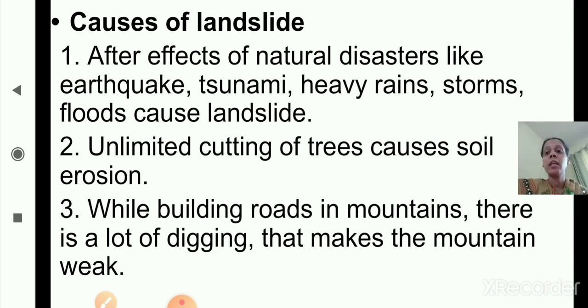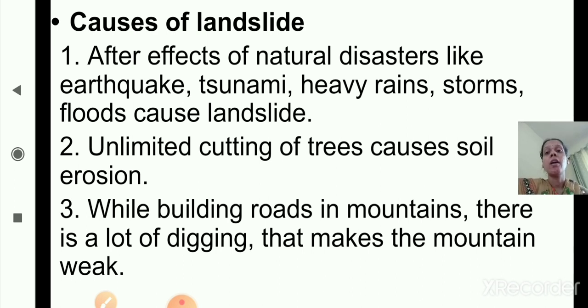While building roads in mountains, there is a lot of digging that makes the mountain weak, and it causes landslide. So these are the causes of landslide. The after effects of natural disasters like storm, heavy rain, tsunami, floods cause landslide.